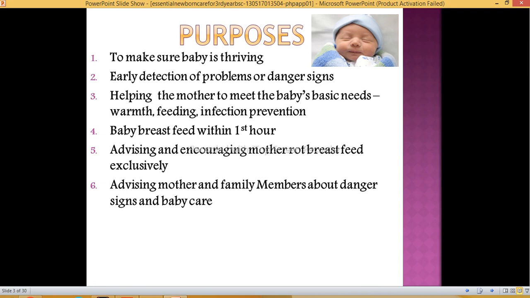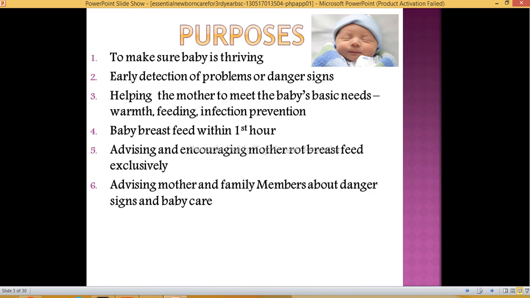We need to counsel and demonstrate to the mother the right way to breastfeed, because first time mothers face many problems during breastfeeding, like engorgement, too much pain, and cracked nipples. These are the most common problems.